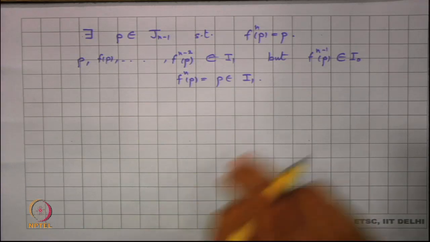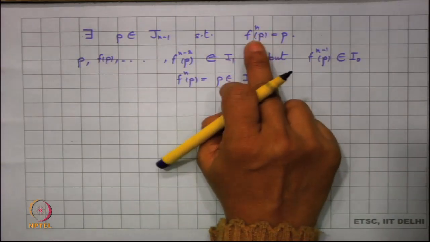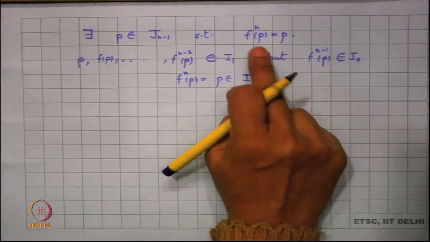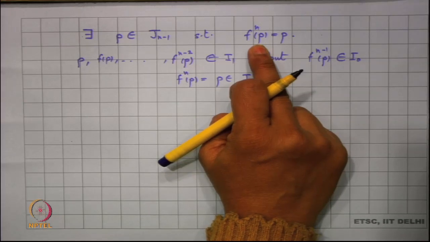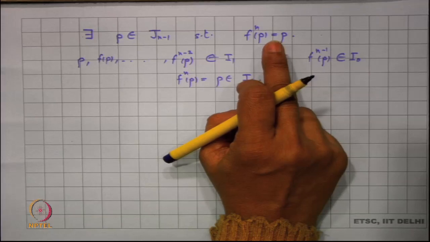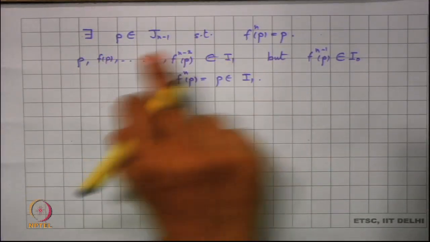So, this point P satisfies f^n of P equal to P, and it cannot be a periodic point of period less than n, because if it was, then the entire orbit would have been only in I1. It would not have jumped to I naught.